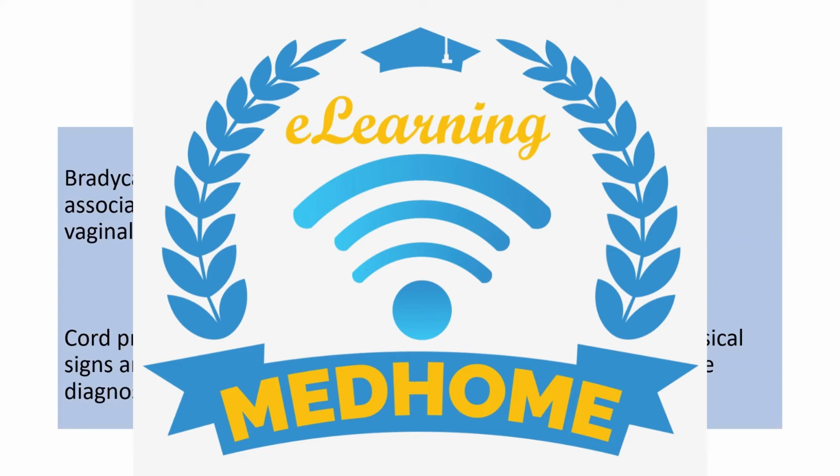Now, bradycardia or variable fetal heart rate decelerations have been associated with cord prolapse, and their presence should prompt vaginal examination. This is the same thing we said, CTG abnormality. Cord presentation and prolapse may occur without any outward physical signs and with a normal fetal heart rate pattern, and might be the first diagnosis at routine vaginal examination in labor. This can also happen rarely, if there is no significant pressure on the cord. Rarely it can happen when the presenting part is very high and not compressing the cord.